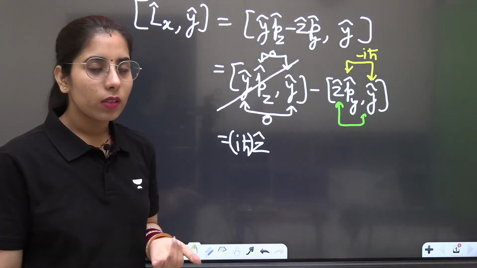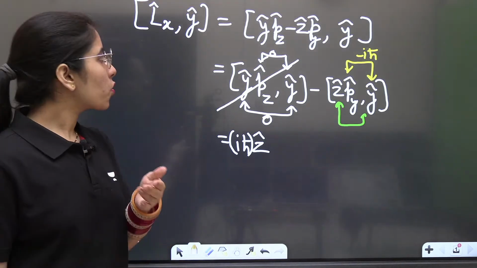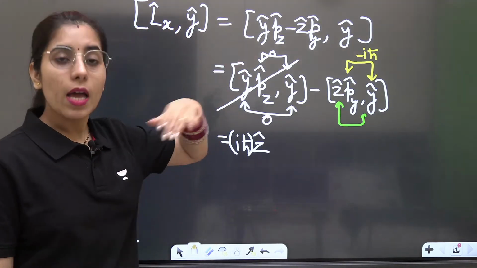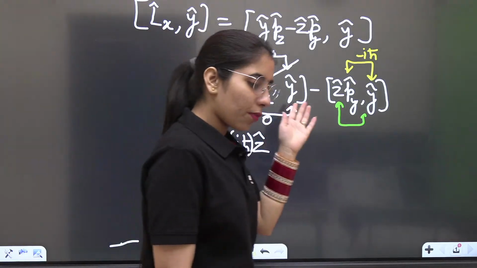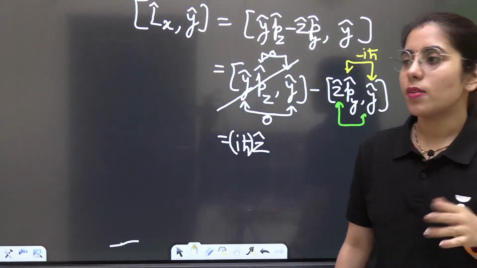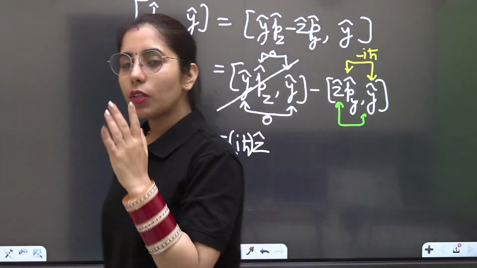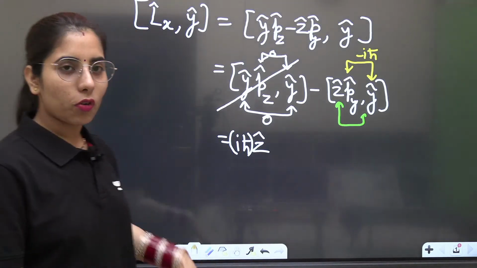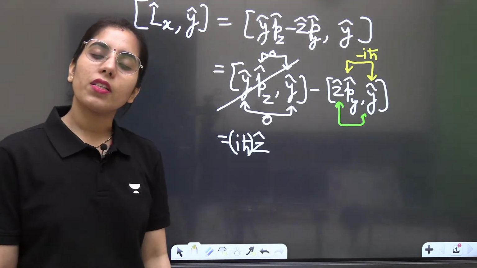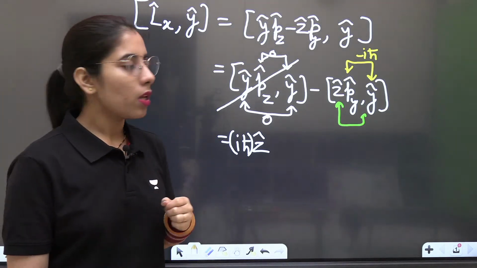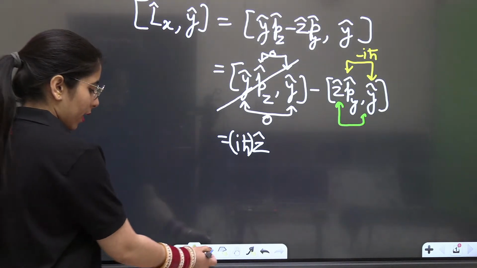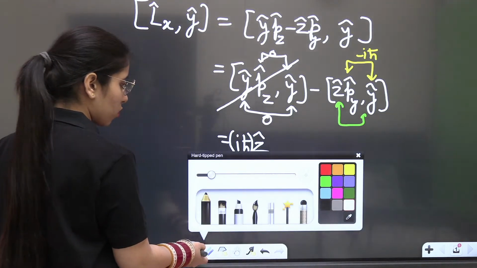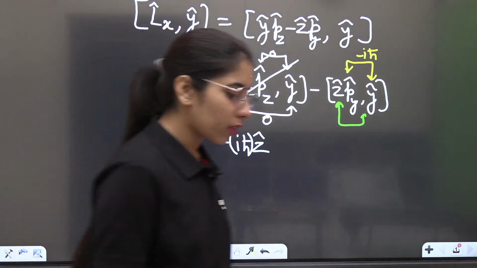What is the trick? Also, yeah, if you want to practice, you can find it for Lx with Px, Lx with Py, Lx with Pz, Ly with Px, Ly with Py, Ly with Pz, Lz with Px, Lz with Py, Lz with Pz. You can even find for all these things. Okay, let's talk about the next thing now. So the trick says, no, the trick doesn't say anything. We are just going to make the trick on our own, or we are considering it this way.